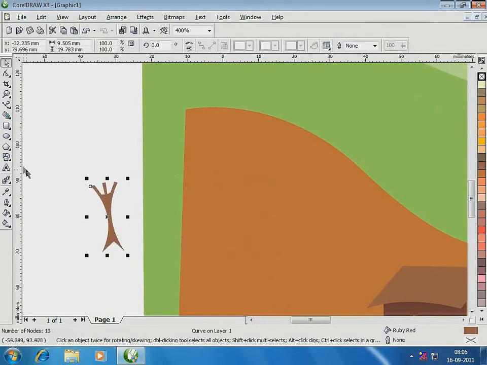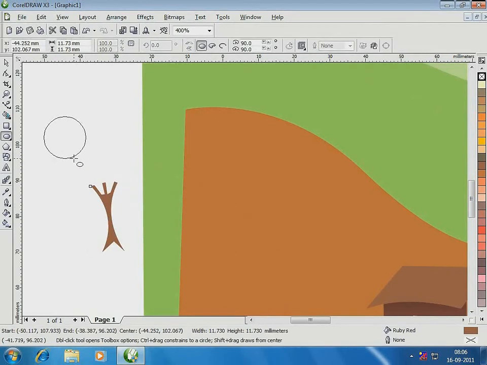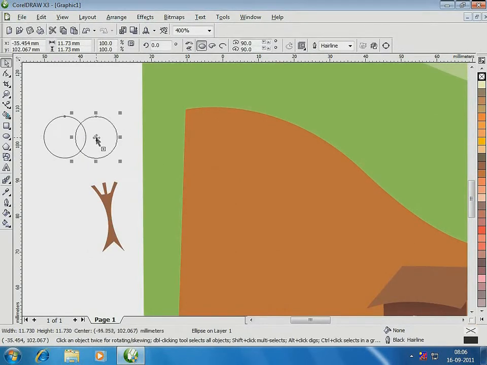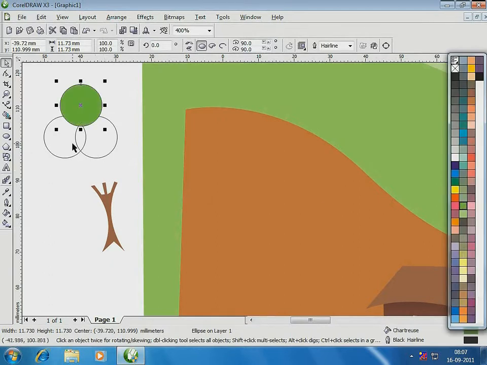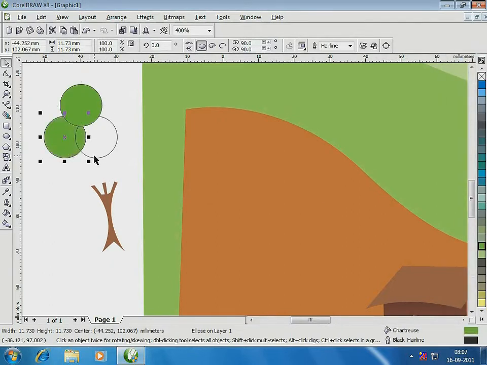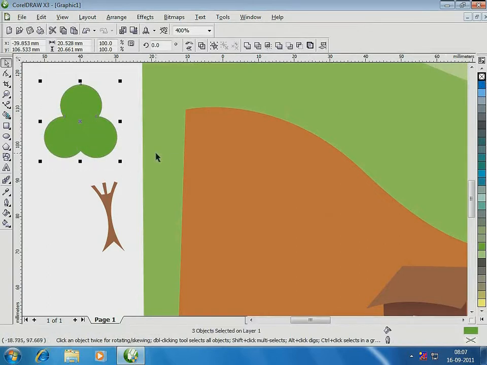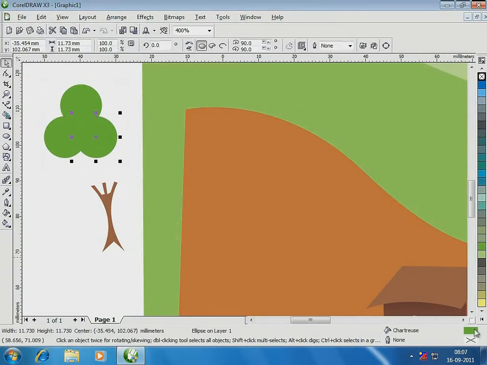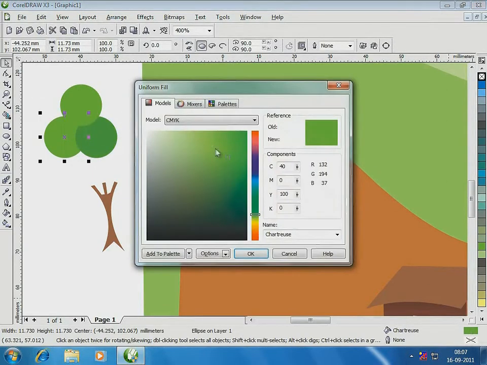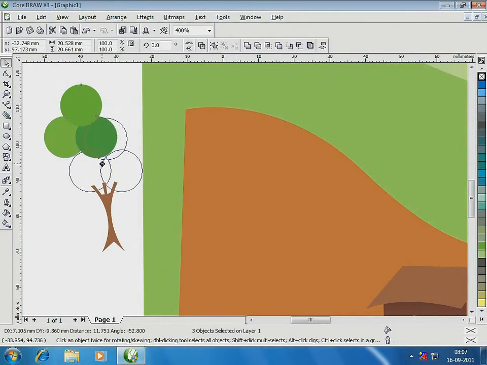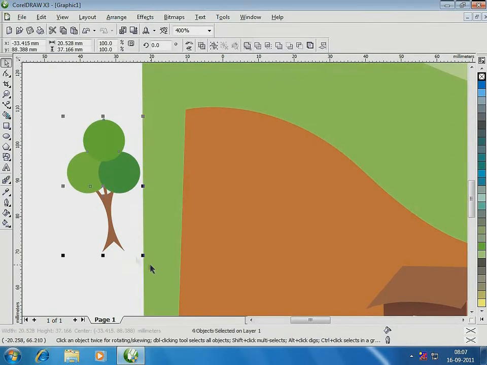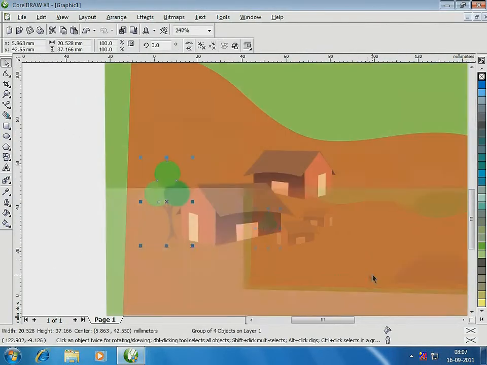Then for the leaves use the ellipse tool. First one ellipse, then duplicate the ellipses by removing the outline. There are the leaves. Now coloring the leaves using uniform fill. Then move them on the branches. I make copies of the tree, resize and place them.